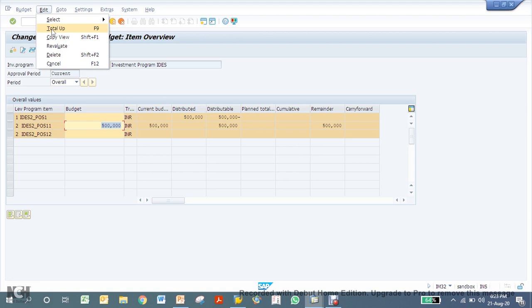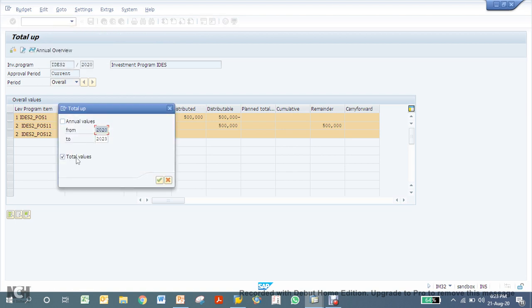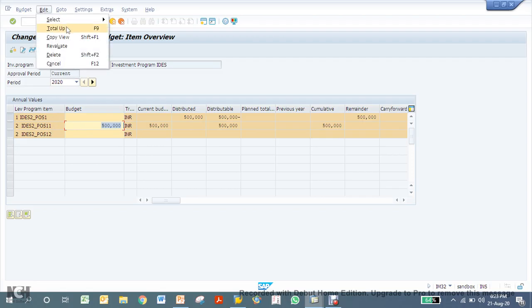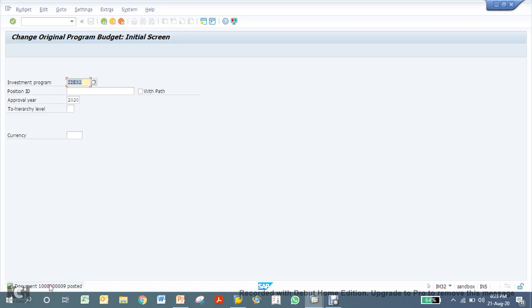So it will total up. It's asking, do you want total values or annual values? Right now I have not allocated it annually, so I'll just select total values. See, now it has come to the total at the highest node level as well. Now let's go to the annual value. I'll do the same thing here. I want to allocate all this budget to my year 2020 and do the total up. This time to annual values. So it's done, and click on save button. Document will be created. See, one document has been posted, the budget related one.